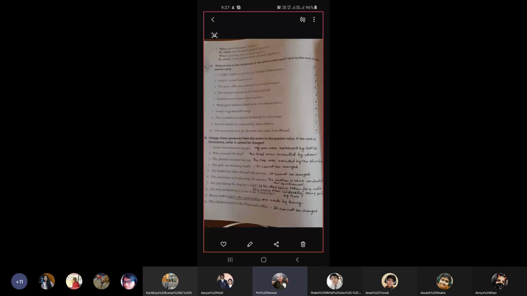Number six, the auctioneer is conducting the auction. Answer, the auction is being conducted by the auctioneer. Number seven, are you taking the dog for a walk? Answer, is the dog being taken for a walk by you? Question 8, are they performing a scene from Cinderella? Answer, is a scene from Cinderella being performed by them?